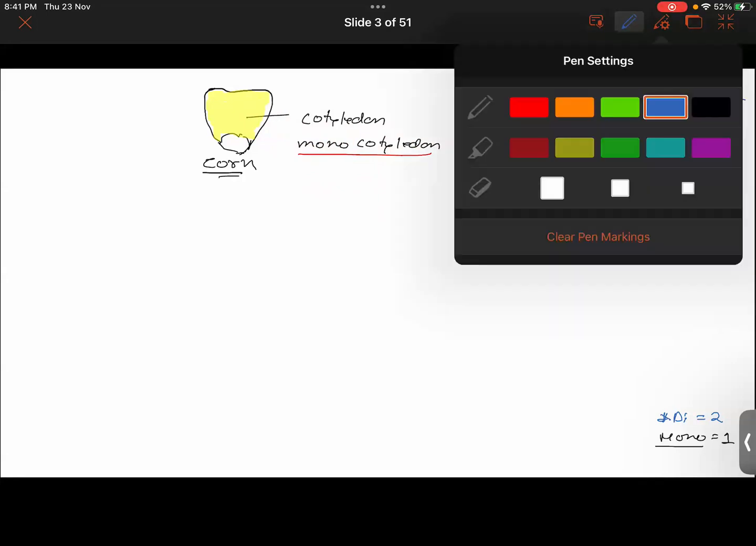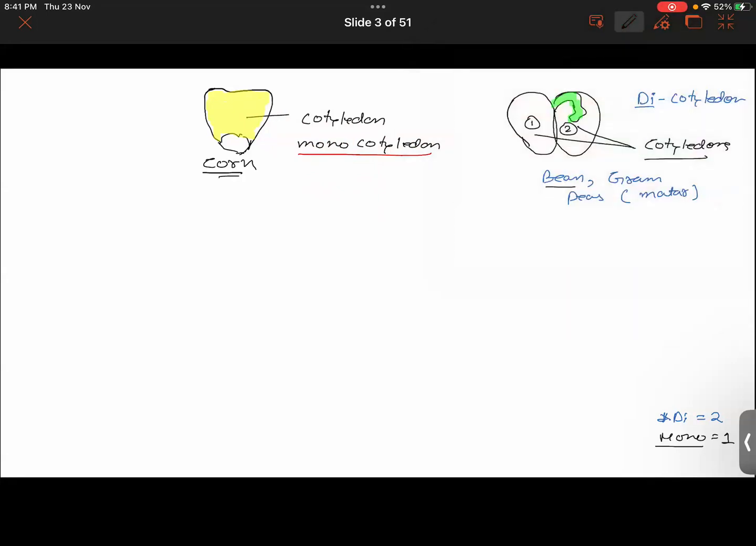Hope it is clear to everyone. Yes, sir. It is clear. So you have examples of seeds like rice. That is an example of a monocotyledon.